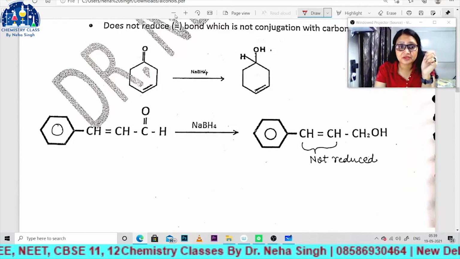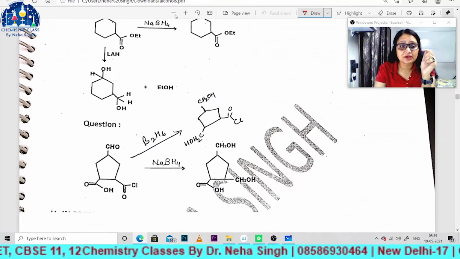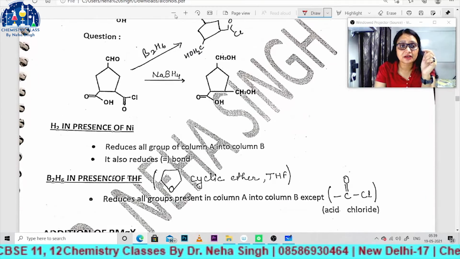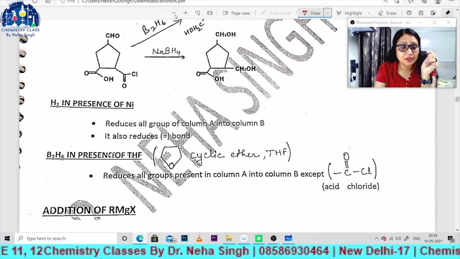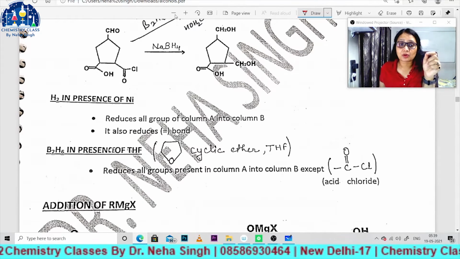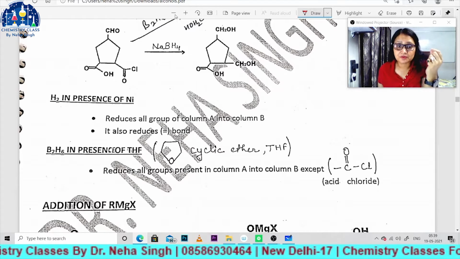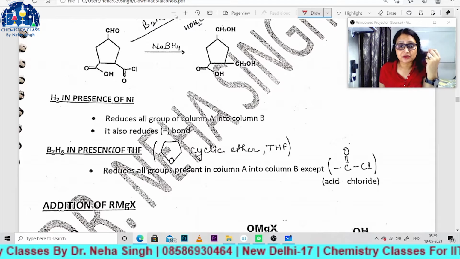Now come to the next point. Next, first I will tell you all the reducing agents, and after that we will solve this question. So next is, if hydrogen is passed over nickel, right? So all groups of column A will be reduced into column B.